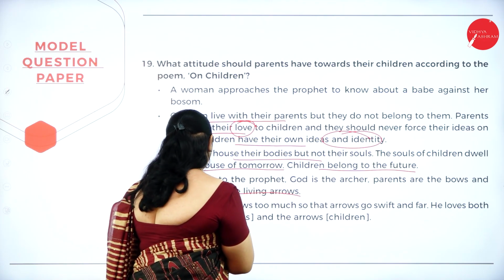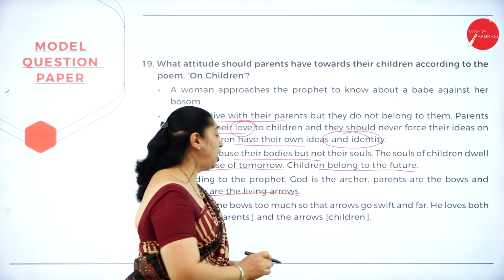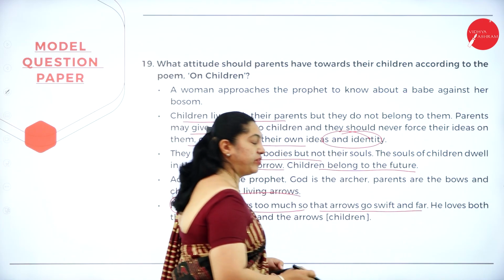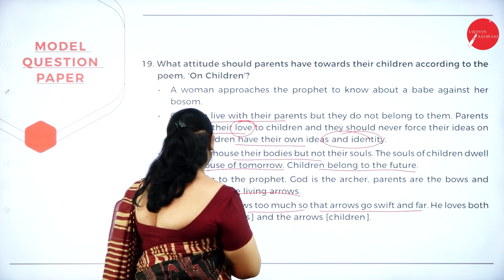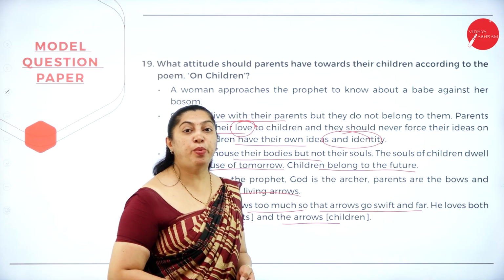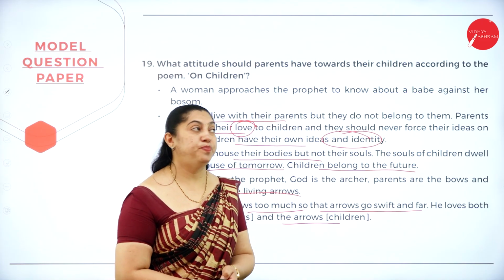In a sense, the archer bends the bow too much so that the arrow goes swift and far. He loves both the bow as well as the arrow. That is, he loves both parents and children.